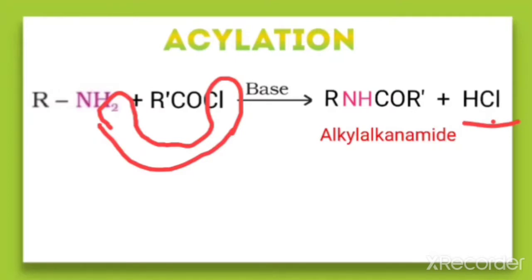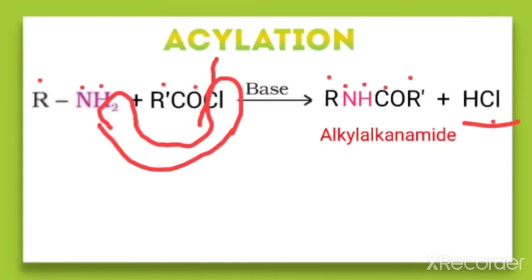Now for the rest, R remains here, so we write R. NH, because one hydrogen is removed. Then, because there is a breakage of bond, we write COR dash.